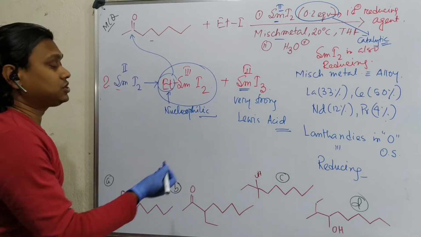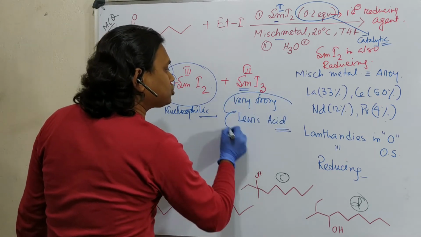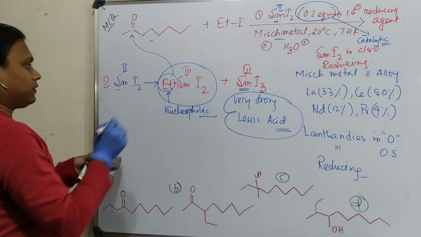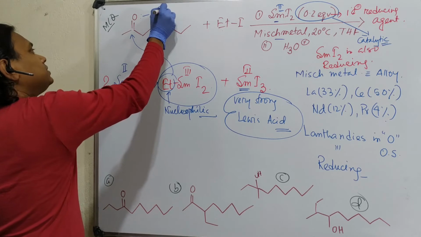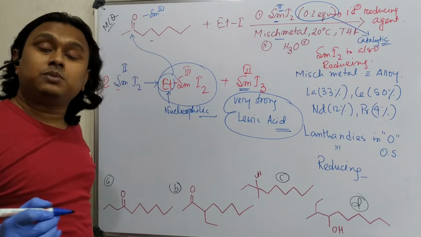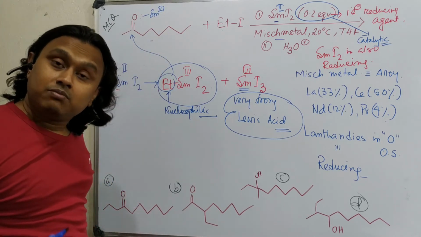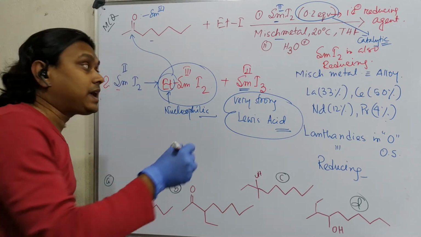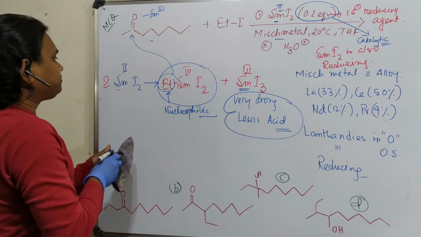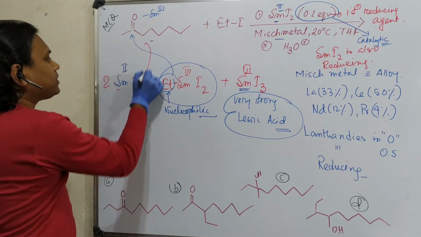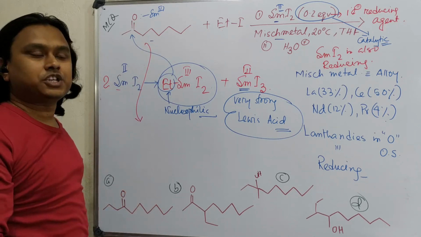That's why they are very strong Lewis acids. So when samarium 3 is produced, it will coordinate with the carbonyl. In this way the carbonyl becomes further electron deficient, activated towards nucleophilic attack. So this ethyl will attack, and ultimately it will result in a Grignard type addition reaction on the ketone.